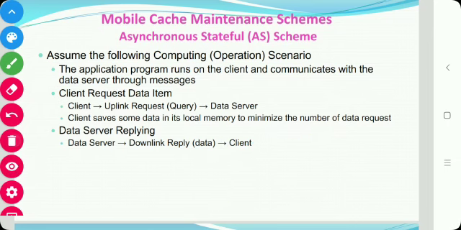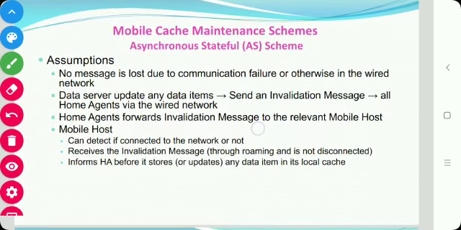So the assumptions in the AS scheme are: first, whenever the data server updates any data item, an invalidation message is sent out to all the HAs, and this HA will forward that message to the particular mobile host. When the mobile host is roaming, it gets the invalidation message if it is not disconnected. Second, no message is lost due to communication failure or otherwise in the wired network.